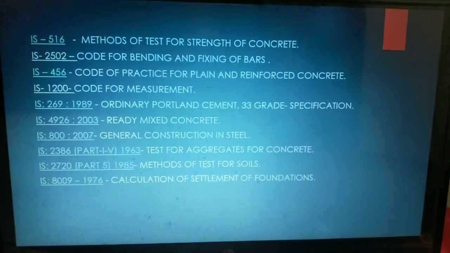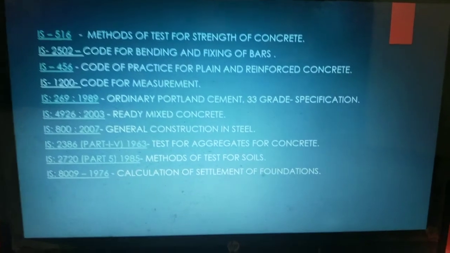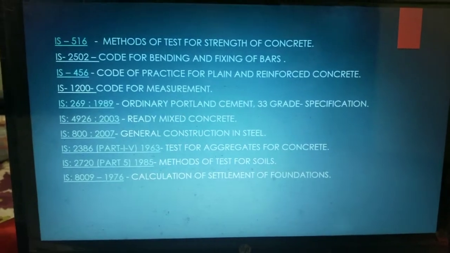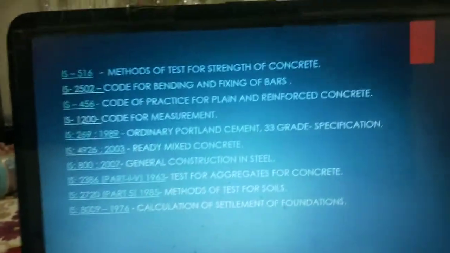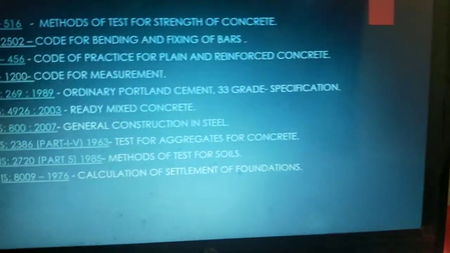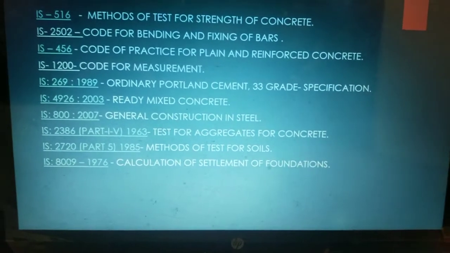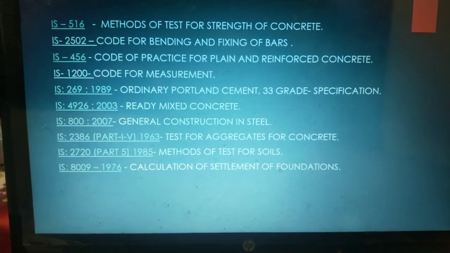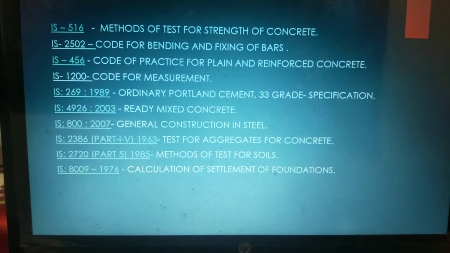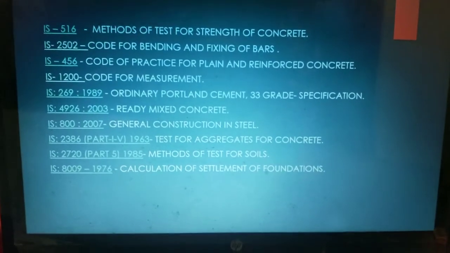Now the last one is IS 8009. That is the calculation of settlement of foundations. It covers how the settlement is calculated when the foundation work goes on, like earthwork and all, and how the settlement of soil is calculated in the mode of measurement while paying the contractors. So these are a few of the IS codes which I have discussed.